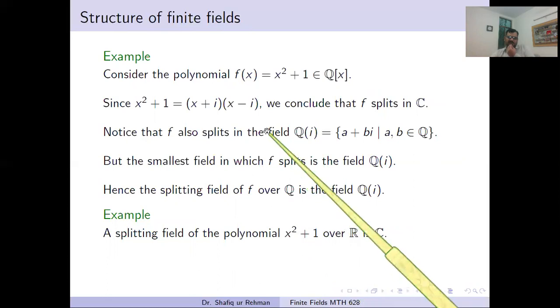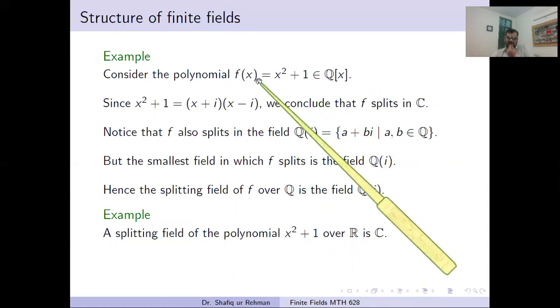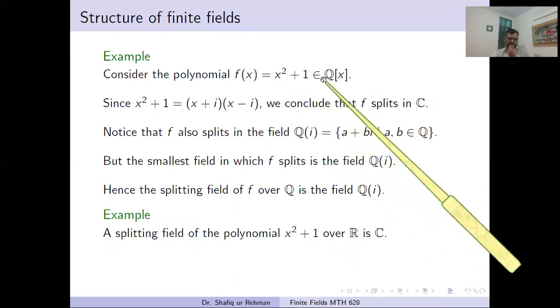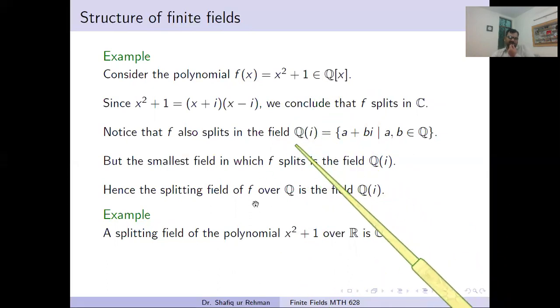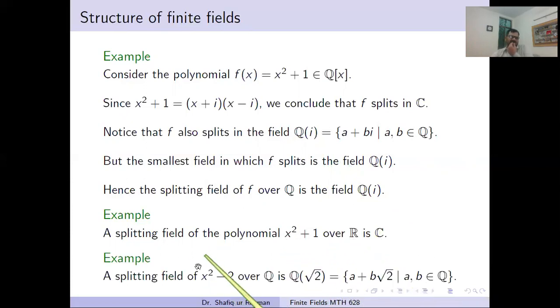And you notice that by changing the field, the splitting field changes. In the first example, we take the polynomial over the rationals, then the splitting field is Q(i), Q extended by i. And when we take the polynomial over R, the splitting field is C. Here is another example.